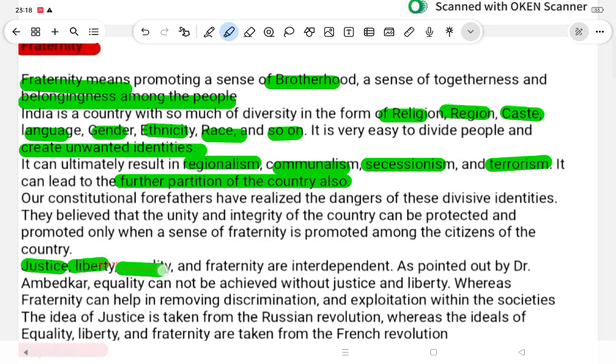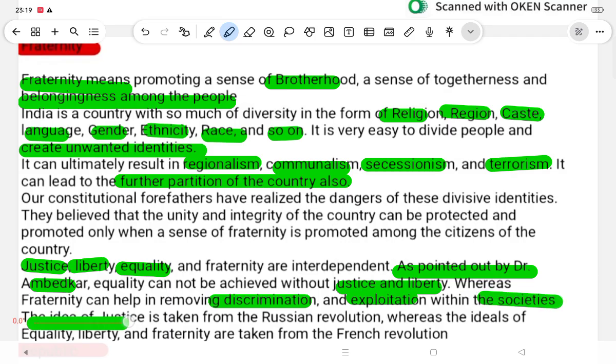Justice, liberty, equality, and fraternity are interdependent. As pointed out by Dr. B.R. Ambedkar, equality cannot be achieved without justice and liberty, whereas fraternity can help remove discrimination and exploitation within the society. The idea of justice is taken from the Russian Revolution, whereas the ideas of equality, liberty, and fraternity are taken from the French Revolution.